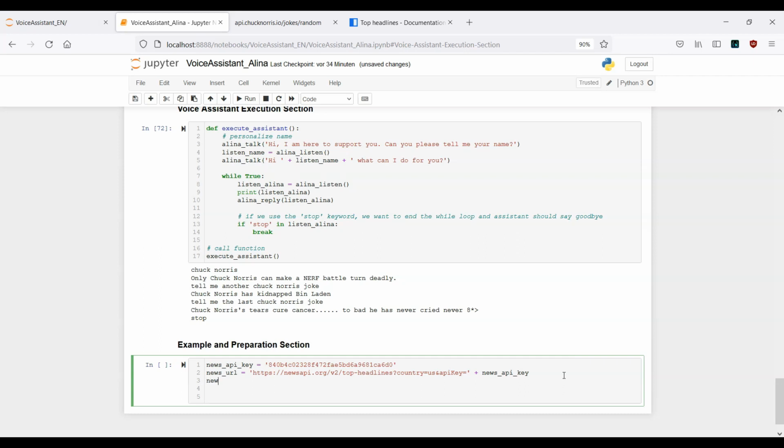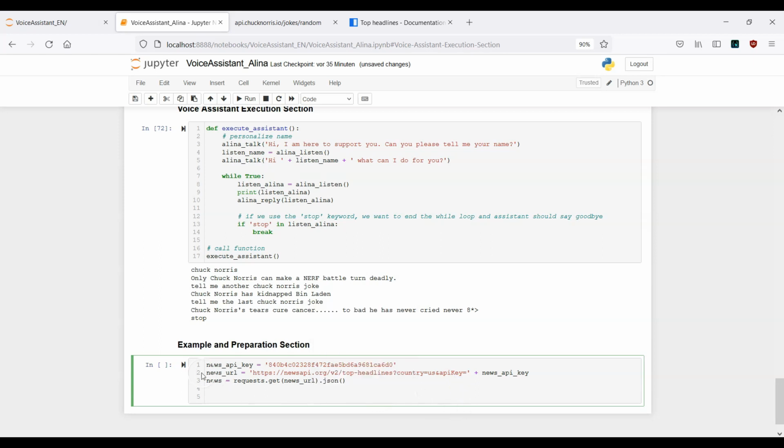In the next one we need to make a GET request. That means let's provide another variable. Let's say news equals requests.get. We want to make use of the news URL, not the API key. News URL, this one. And we want to have the JSON file.